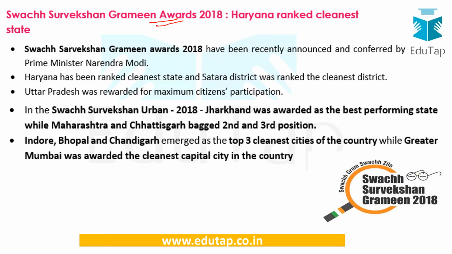The Grameen Awards have been recently announced by the Ministry of Drinking Water and Sanitation, where Jharkhand was awarded as the best performing state, while Maharashtra and Chhattisgarh have got the second and third position, and Haryana has been ranked as the cleanest state in the Grameen category. And for the urban areas, Indore was given as the cleanest city.